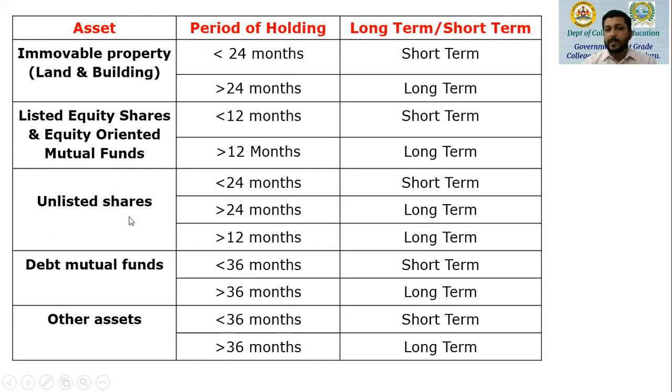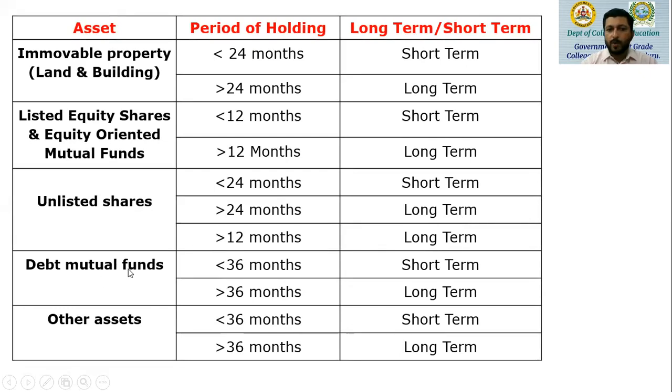As far as unlisted shares are concerned, not listed in any stock market, if the period of holding is less than 24 months, then that asset is going to be a short-term capital asset. But if the same unlisted shares are held for more than 24 months from the date of acquisition, it becomes a long-term capital asset.